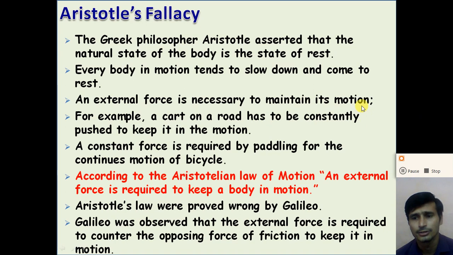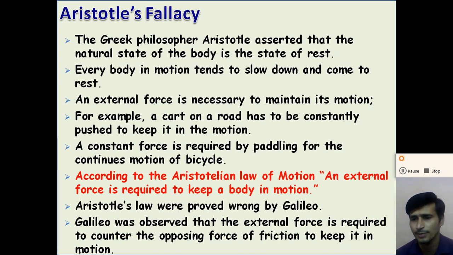For example, suppose we are moving on a bicycle, and if we stop pedaling, the bicycle will stop after traveling a certain distance, right? And for example, a cart on a road has to be constantly pushed to keep it in motion. We require an external force. A continuous external force is necessary to maintain its motion, right? So if we stop applying the external force, the object comes to rest, right?